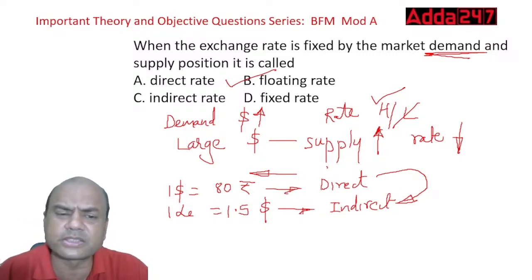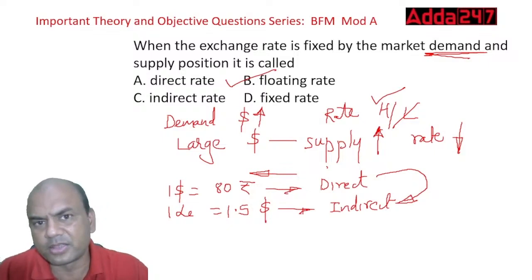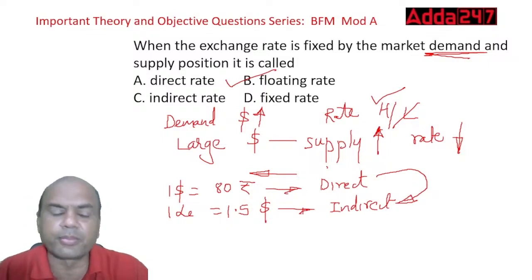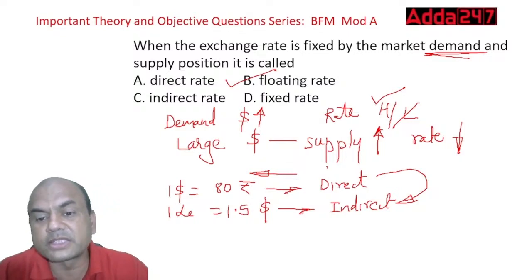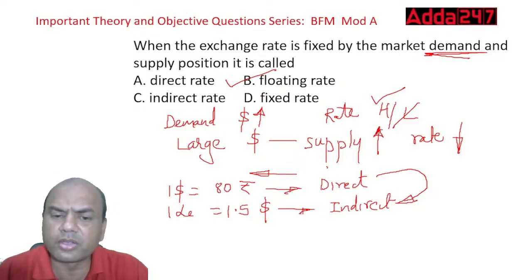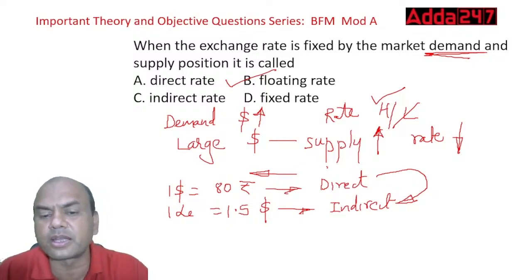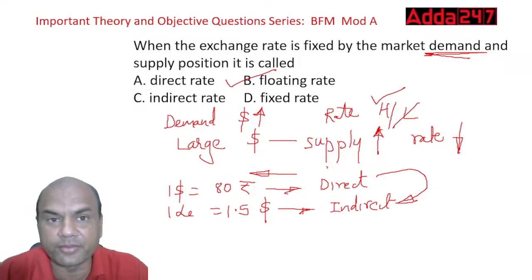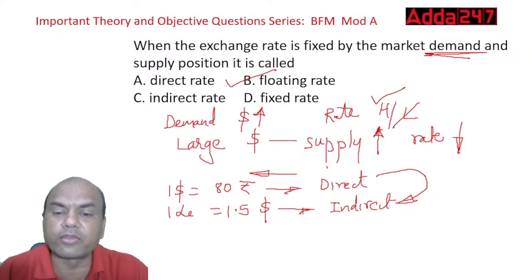Within a few years this will go. This won't remain for long, because if the country is not growing, will this indirect rate remain? No. The US will say forget this, make the pound also a direct rate. And in coming years, if we grow with such speed, there will be a time when our direct rate will be converted to indirect rate.